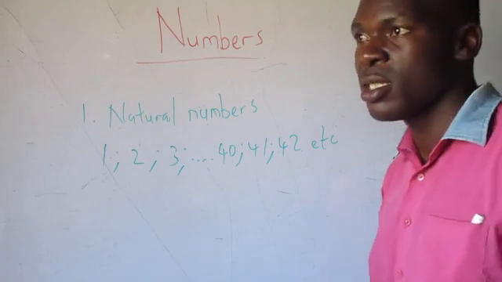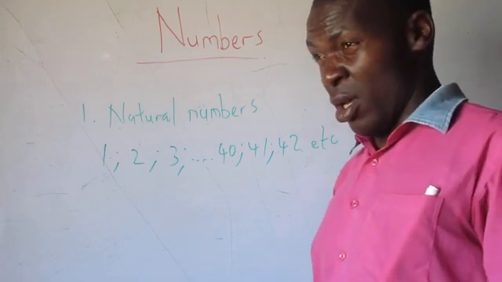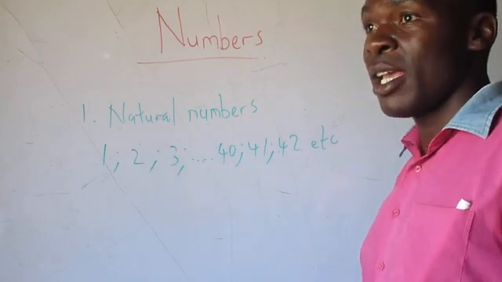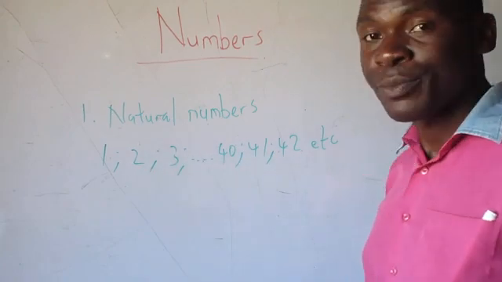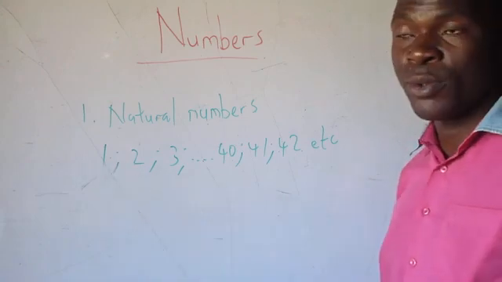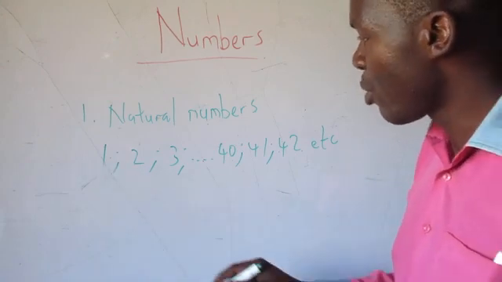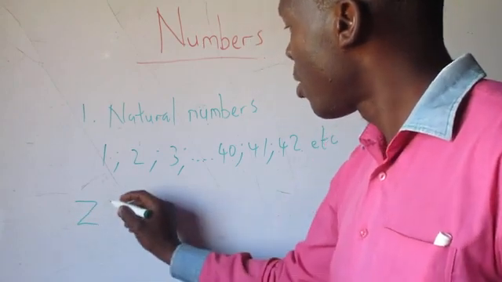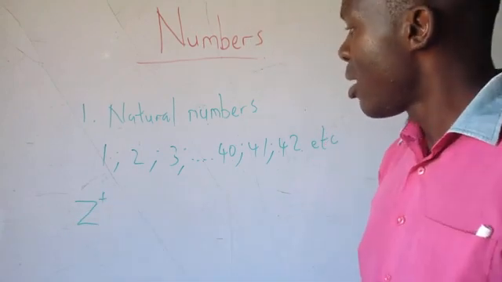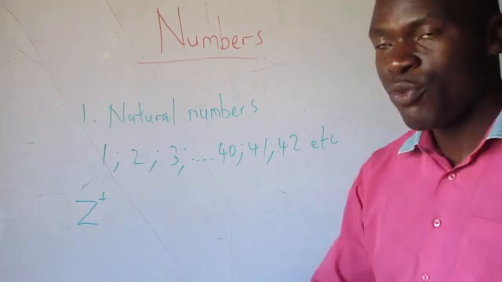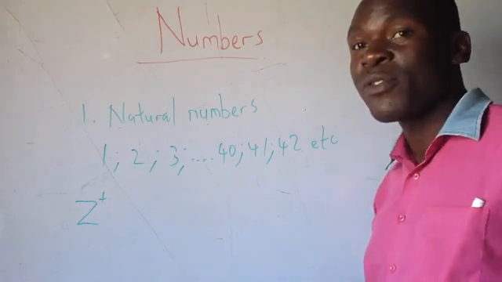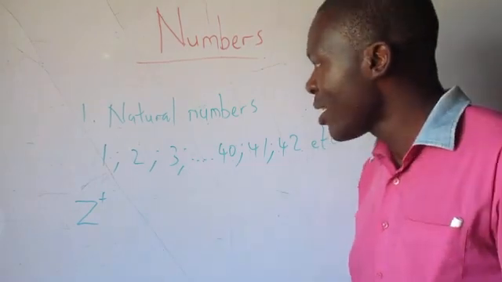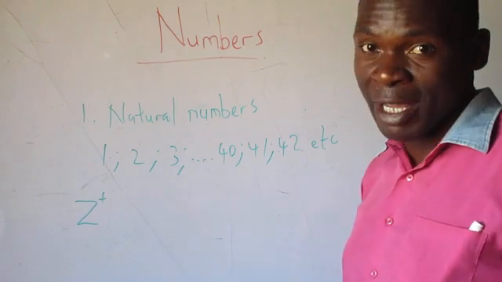Another definition: some of the textbooks will say it is a set of positive numbers, and also they include 0. Some textbooks say it is a set of positive numbers, but before we move to positive numbers, we have to start at 0. So this is the definition of natural numbers.